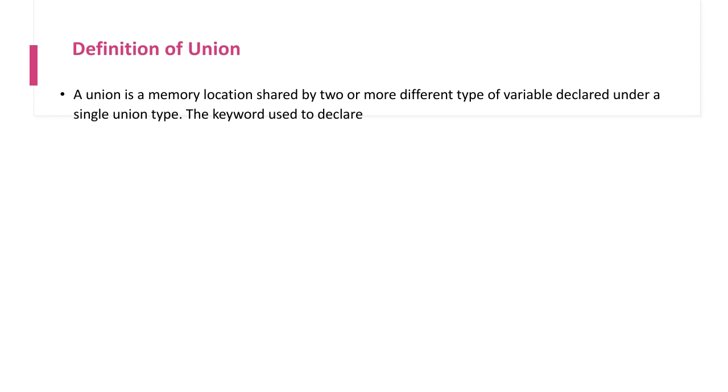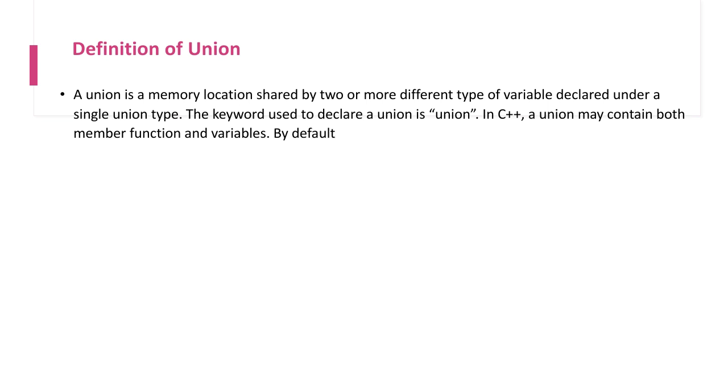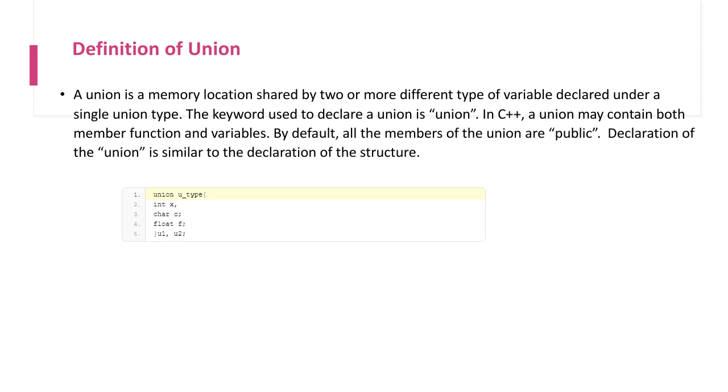By default, all the members of the union are public. The declaration of union is similar to the declaration of the structure, as we saw in our comparison chart. So we have the keyword there: union u_type, int x, char c, float f, u1, u2. Here we have declared a union named u_type. The members of u_type are x of integer type, c of character type and f of float type. We have also created the variables u1 and u2 of u_type union type.